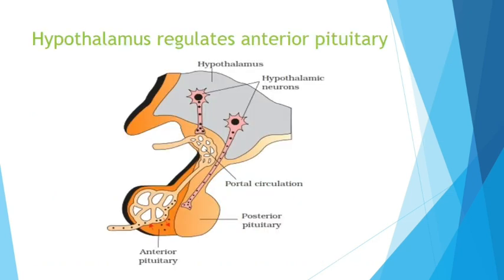If we talk about anterior pituitary, it is under the control of hypothalamus through a system called portal circulation. In the diagram, also picked from your NCERT, you could see portal circulation. Remember that anterior pituitary is under the control of hypothalamus through portal circulation. Got it?